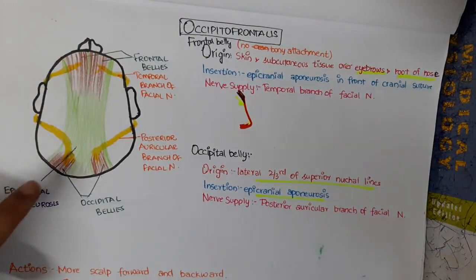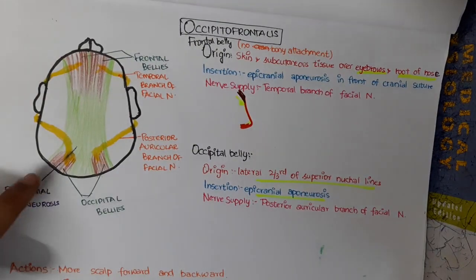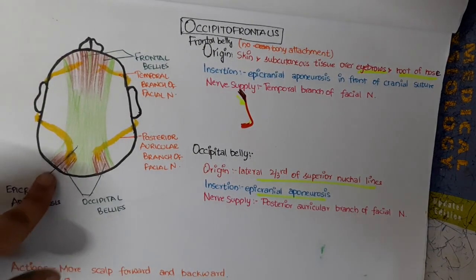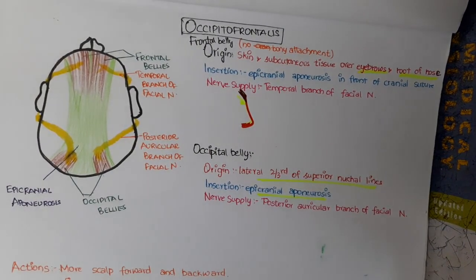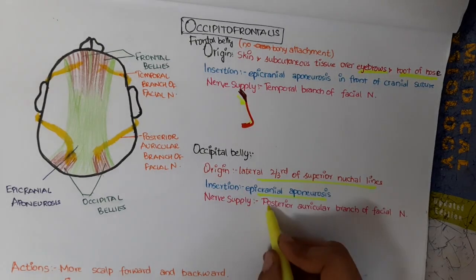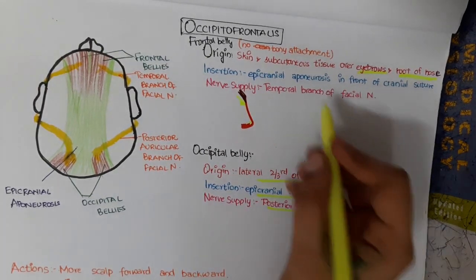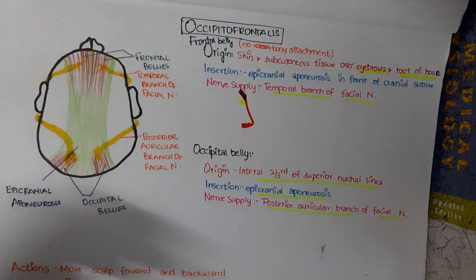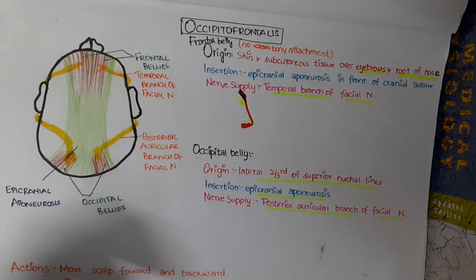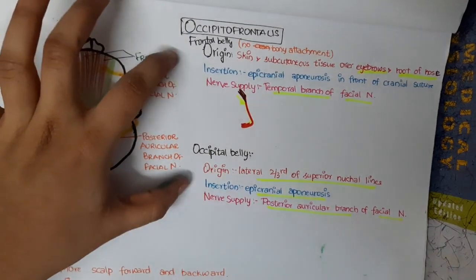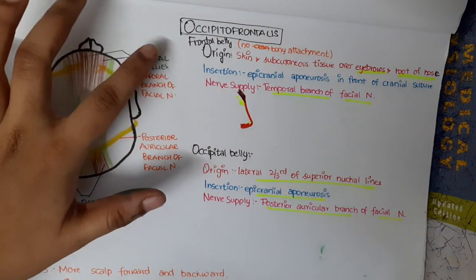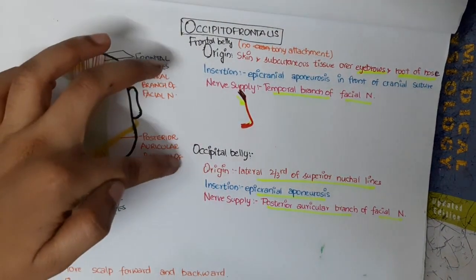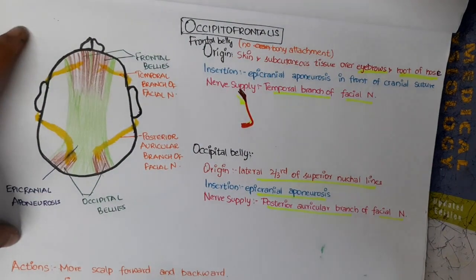The occipital belly is supplied by the posterior auricular branch of the facial nerve, whereas the frontal belly is supplied by the temporal branch of the facial nerve. So these are the two important points about occipitofrontalis, the frontal belly and the occipital belly.